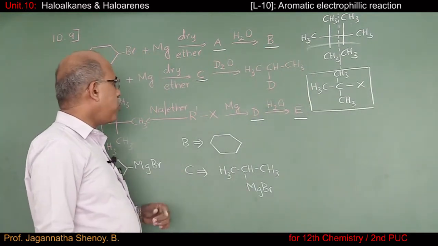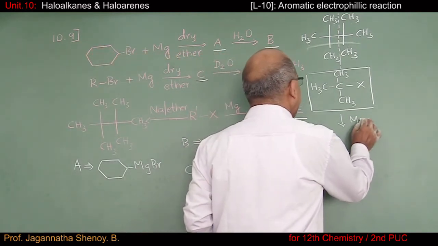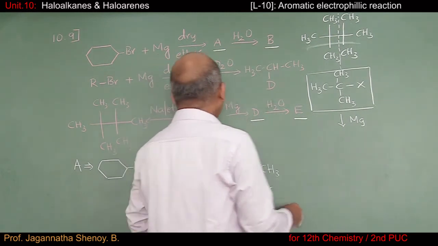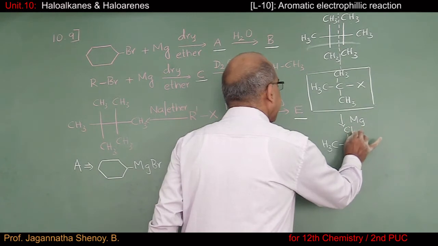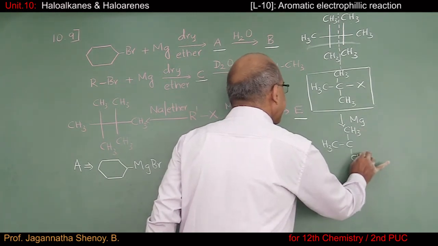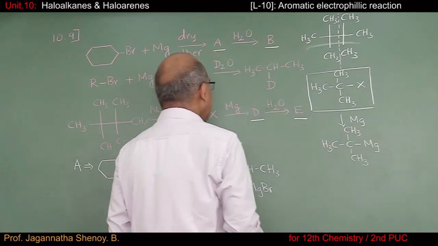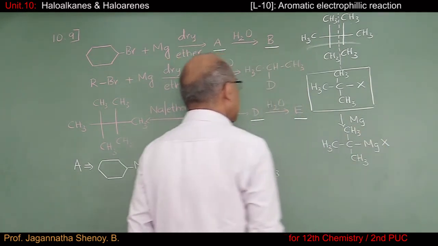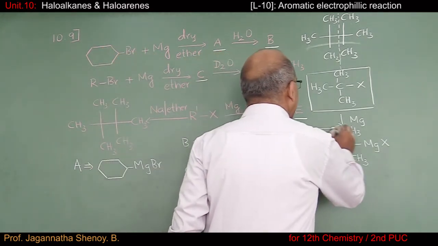Now this tertiary butyl halide, I'm going to treat it with magnesium. I should get Grignard reagent, and the Grignard reagent would be tertiary butyl magnesium halide. In other words, this compound has to be D.